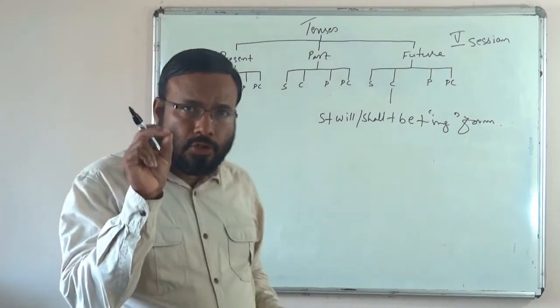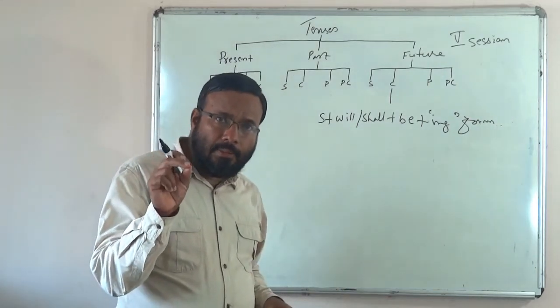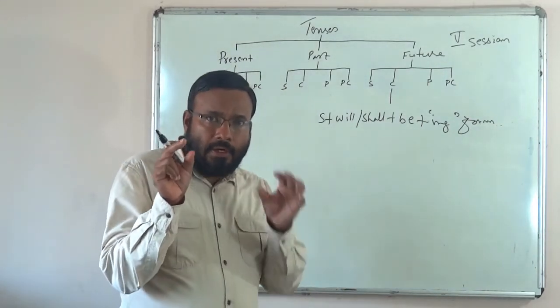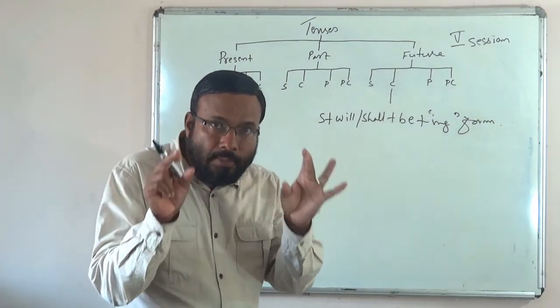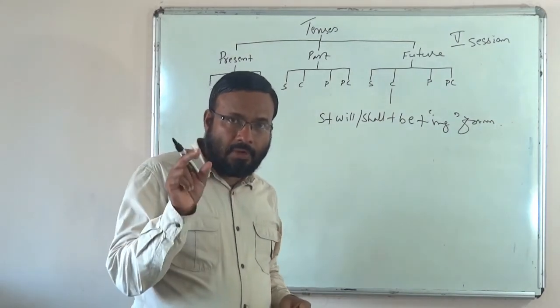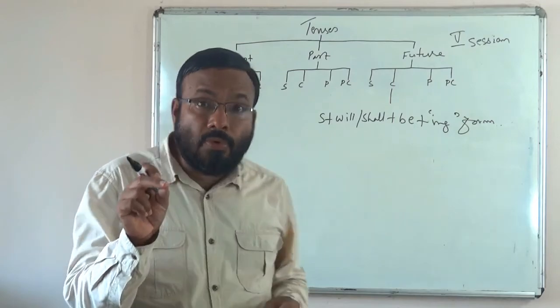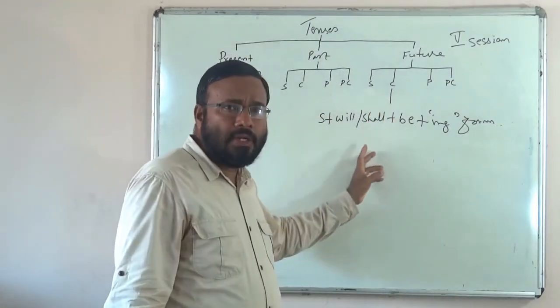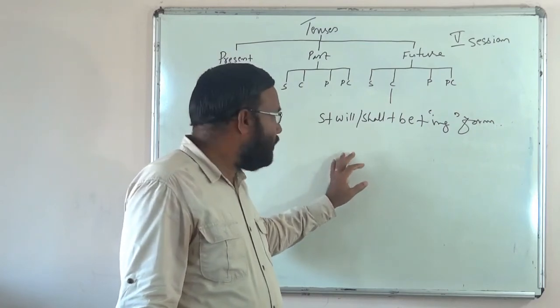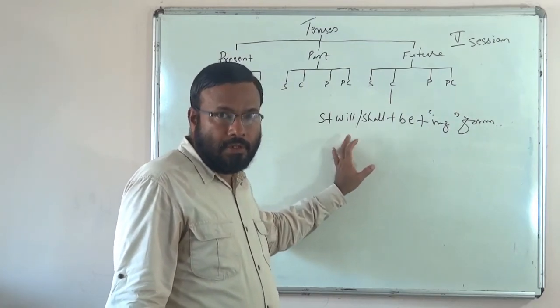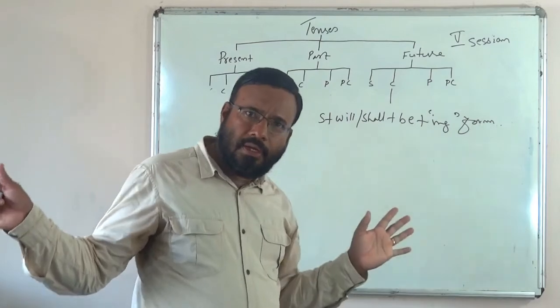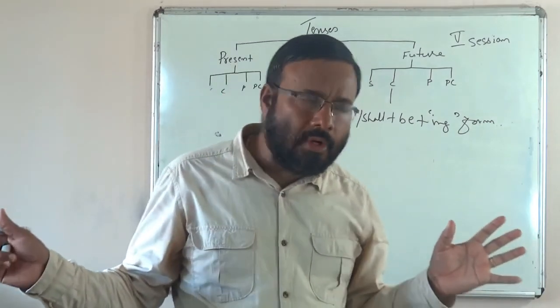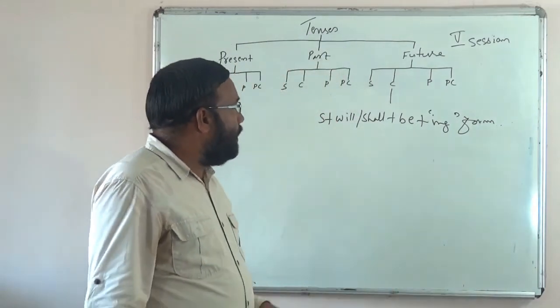As we discussed, future continuous has mainly two functions. It shows an action or event that may happen continuously for some time in the future. Time limit is there. And secondly, a future continuous tense is used to speak of a planned future action. Okay? Things are quite clear to you now? Okay. So, that is it.